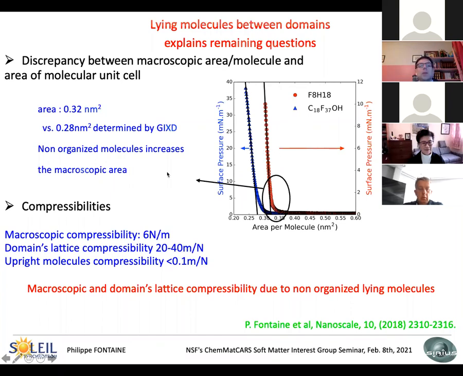So if you make a calculation with the proportion of lying molecules you deduce from the previous GISAXS simulation, you explain this discrepancy very well and quantitatively. Same thing for the compressibilities. We have different compressibilities. And in fact, we see that the macroscopic and the domain lattice compressibilities are due to the non-organized lying molecules. So this point explains a lot of different things.